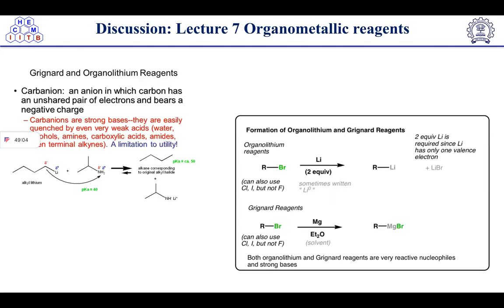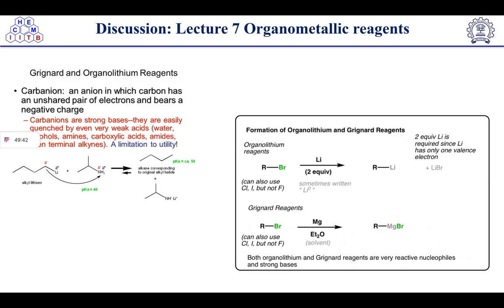Sorry. In this case, we have discussed the Grignard and organolithium reagents. So, carbanion: what is a Grignard and organolithium reaction? Metal is involved in this type of reaction, so carbanion formation is taking place. A carbanion is an anion in which carbon has an unshared pair of electrons and bears a negative charge. All of you know this, right? It is a basic thing. So carbanions are very strong bases. They are easily quenched by even very weak acids: water, alcohol, amines, carboxylic acid, amides, and terminal alkyne.